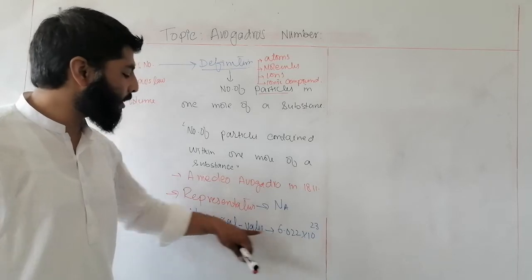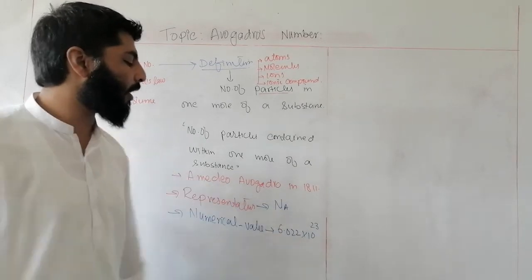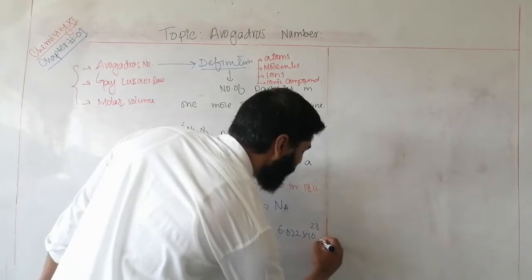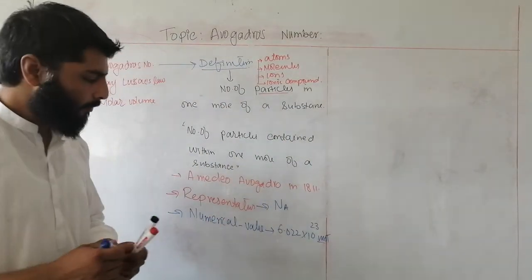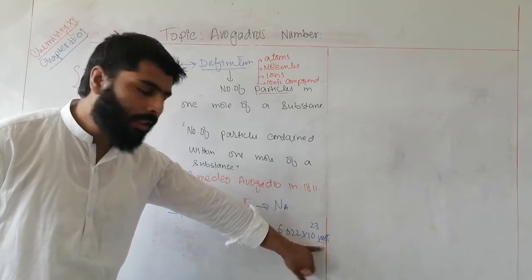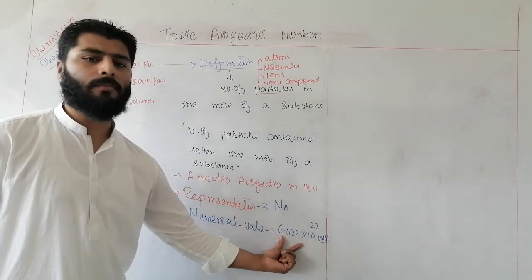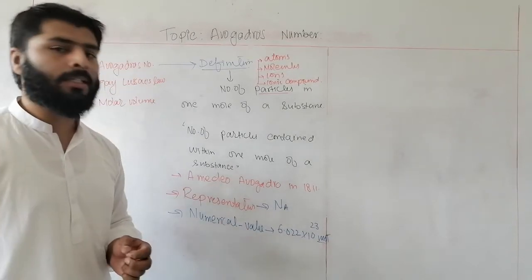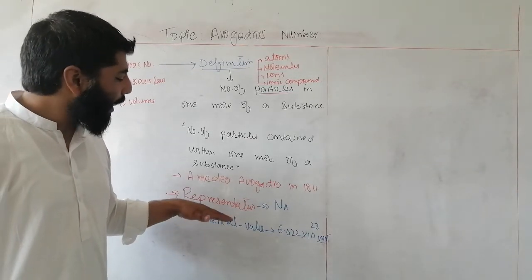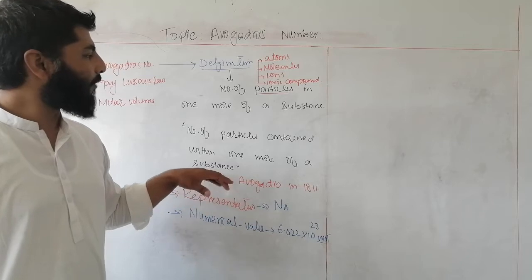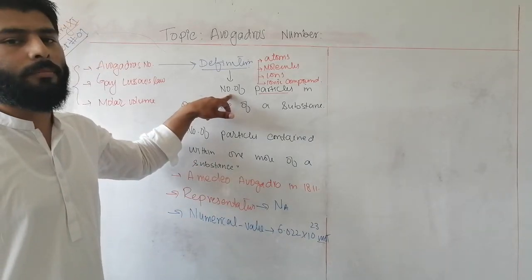So its value is 6.022 into 10 raised to the power 23 per mole. In 1 mole, these are the particles. These particles are known as Avogadro's number.